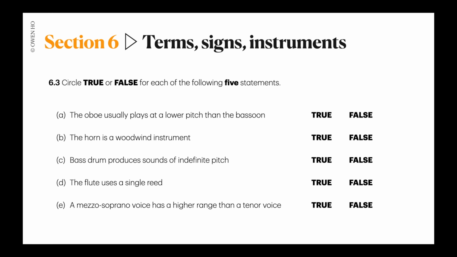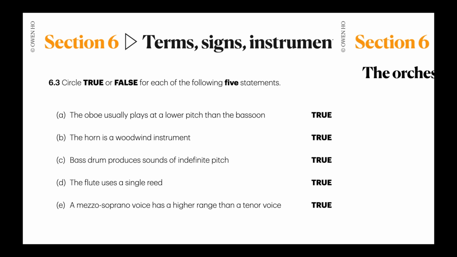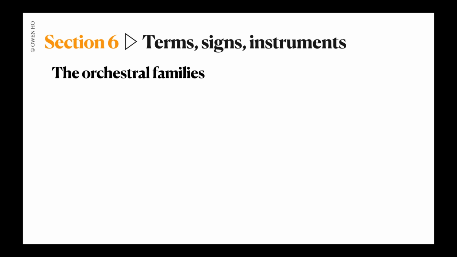Or in question B, the horn is a woodwind instrument. Is that true or false? To answer questions like this, first we need to know what the orchestral instruments are and how they are divided into different families. There are a couple of families in an orchestra.